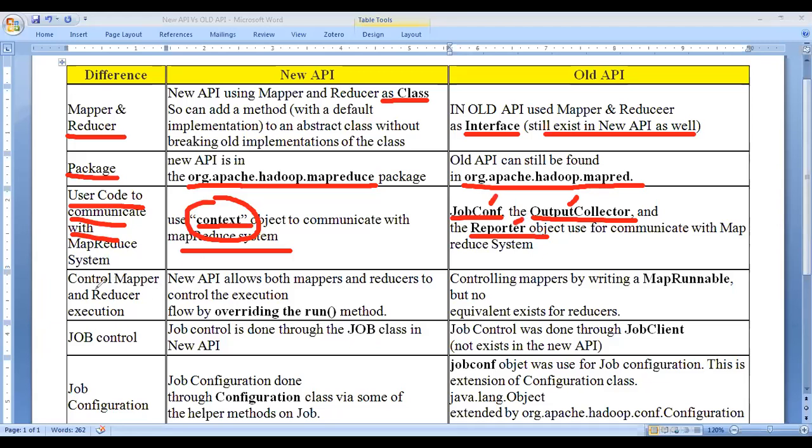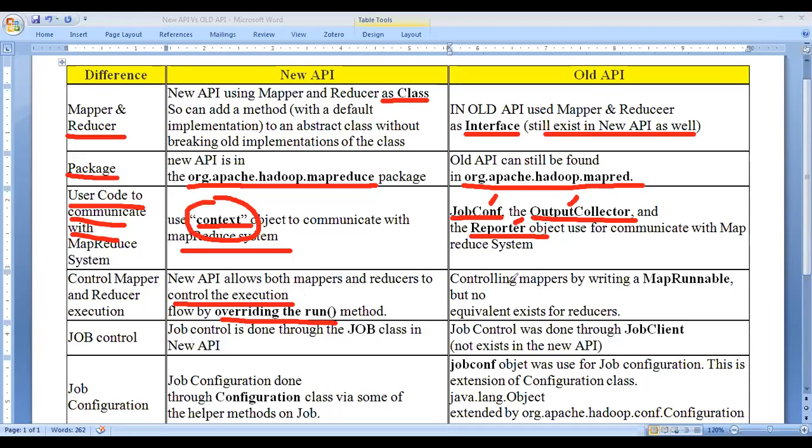Then another one is about controlling the mapper and reducer execution. In the new API, both the mapper and reducer can control the execution by overriding the run method. Last time we used the run method, running by using the cat command.